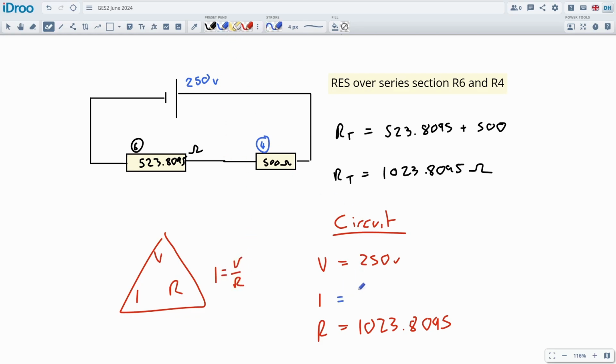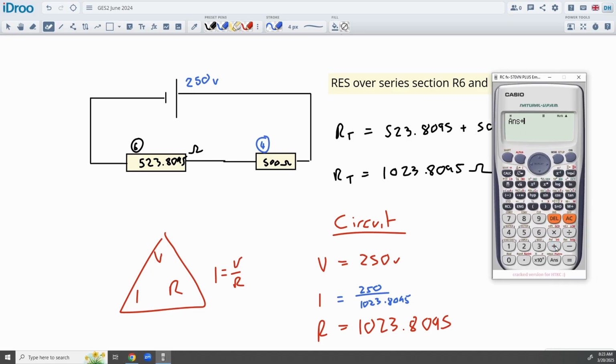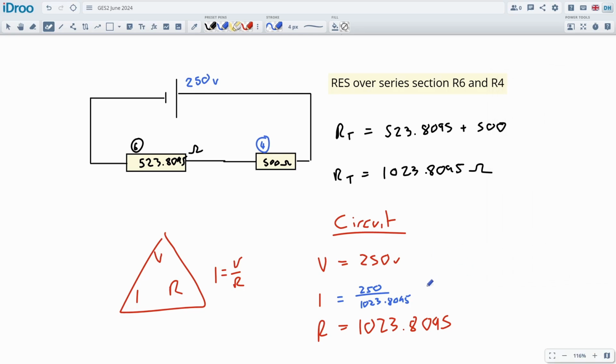So this will be the 250 over the 1023.8095. Awkward numbers on this because it's a new style of question, so they're just random numbers basically. 500 added in. That's what we had before. Yeah, there's our 1023. Then 250 divided by this, we'll get nice 0.244. Oh, nice easy numbers to work with. 0.244186 amps flowing through that circuit.